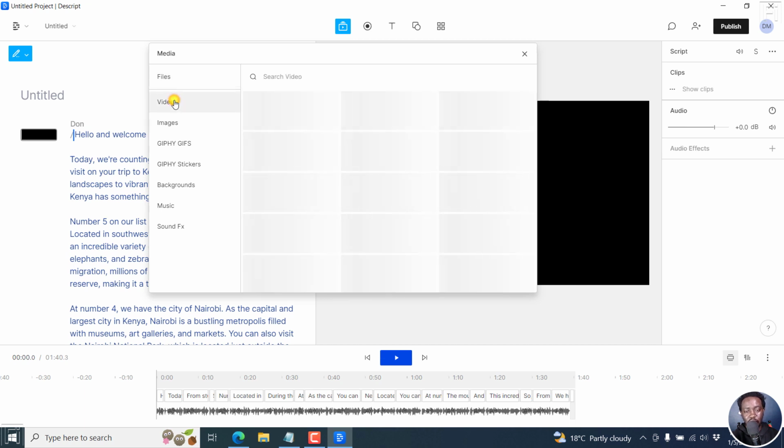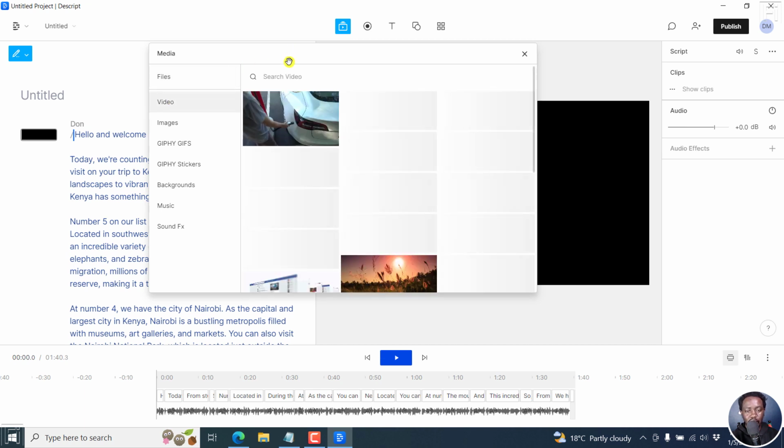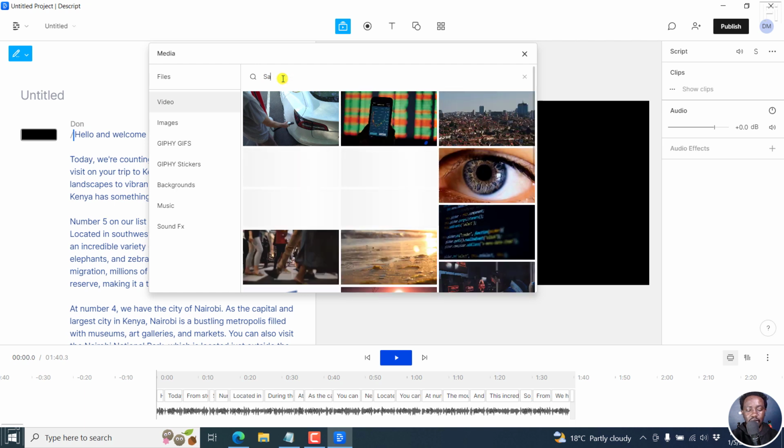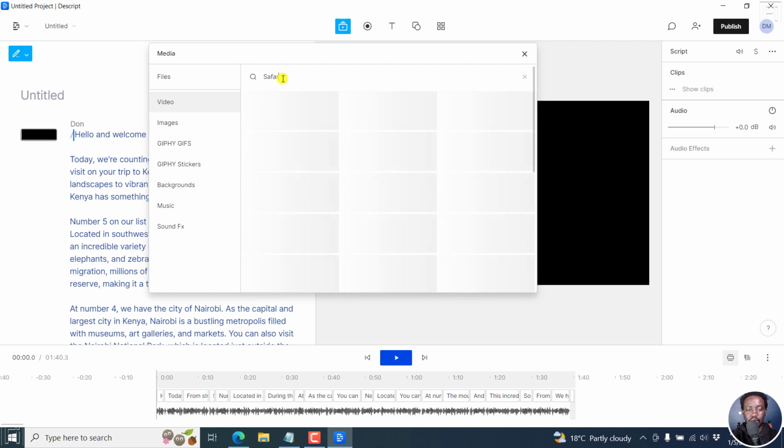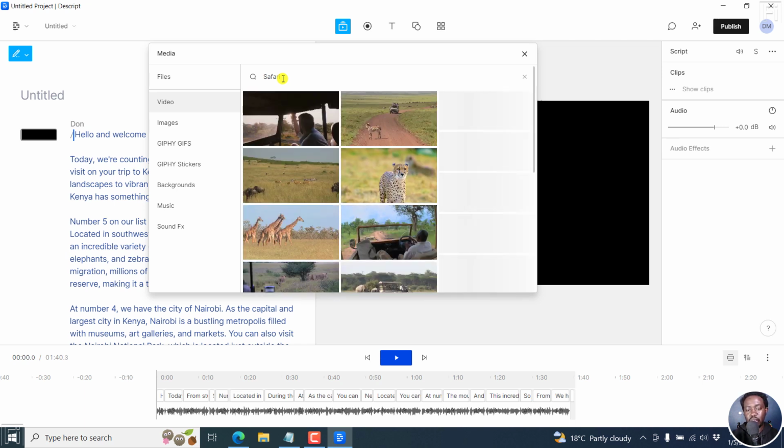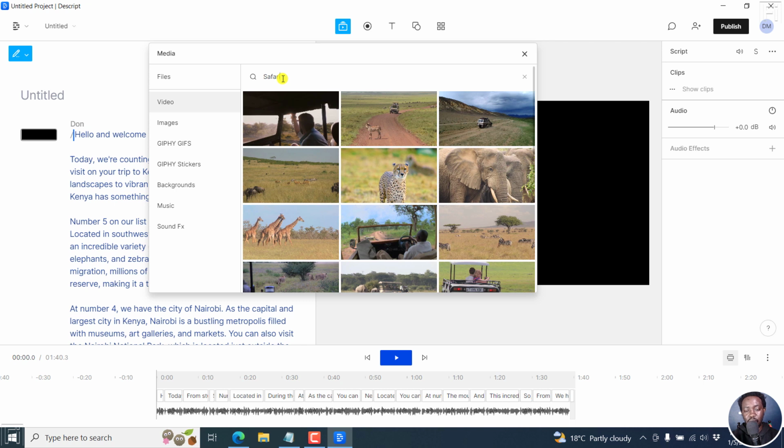So go to videos, and then from here we can type maybe something like Safari, if you're coming for safari. Those are the different things that you may want to do. Now, your internet connection may be a little bit better than mine, so your videos may load a little bit faster.